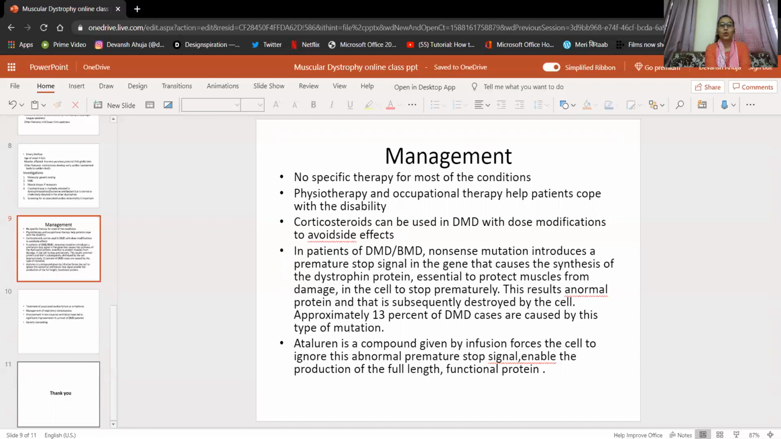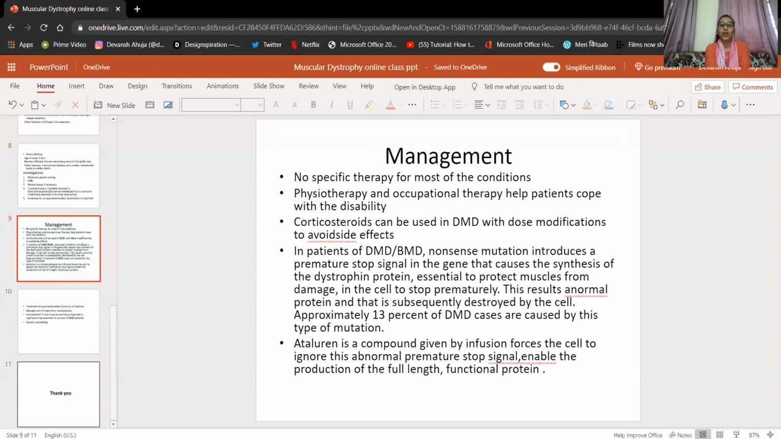So this mutation results in an abnormal protein, and that abnormal protein is subsequently destroyed by the cells, which causes the muscular dystrophies. Approximately 13% of Duchenne muscular dystrophy cases are caused by this type of mutation. Next, we see the treatment part, which is ataluren.